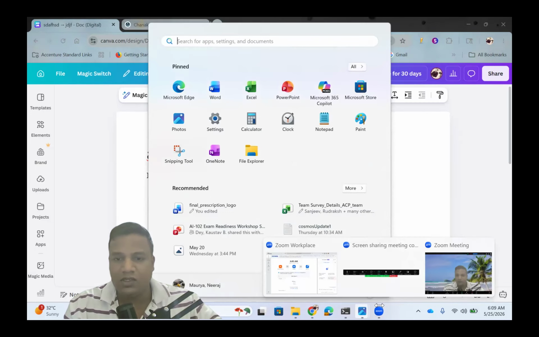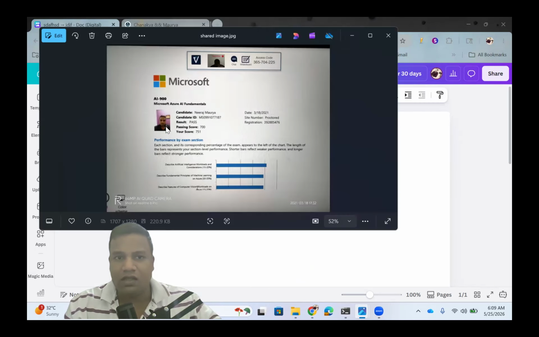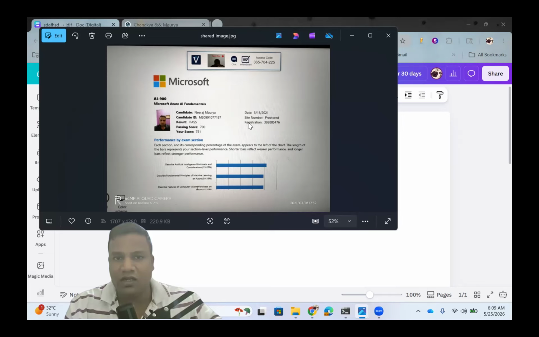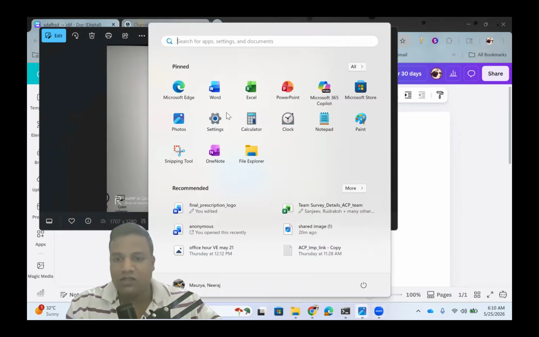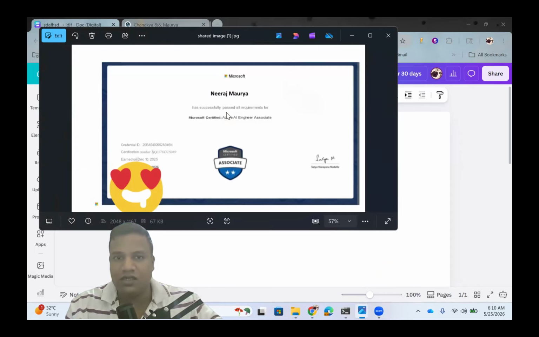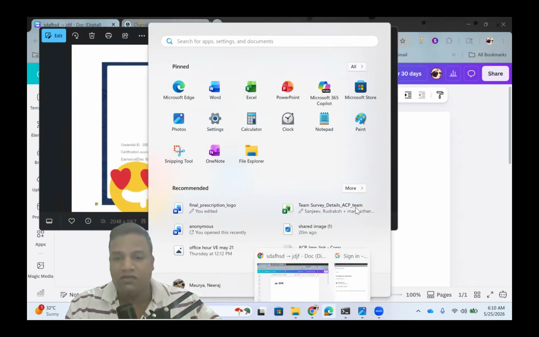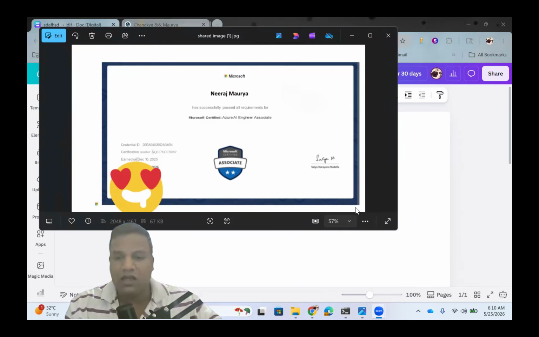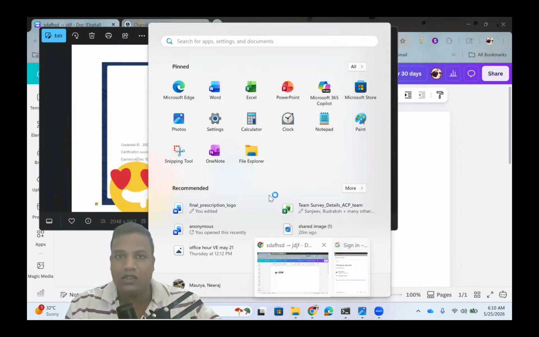First I show you my certificate, right? I cracked AI-900 as well, and you can verify it with the candidate ID. So you can see this is my certificate. In the second one, I show you the Azure 900 certificate. I have a total of 7 years of experience, and I have worked for multiple MNCs, and I'll show you how to pass the examination.